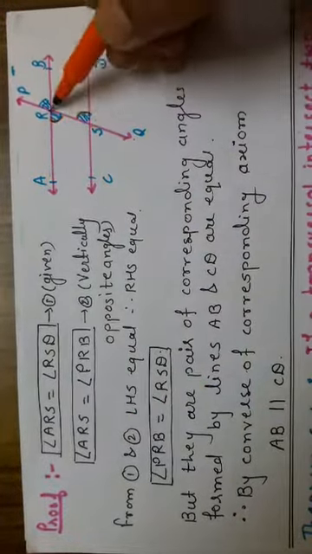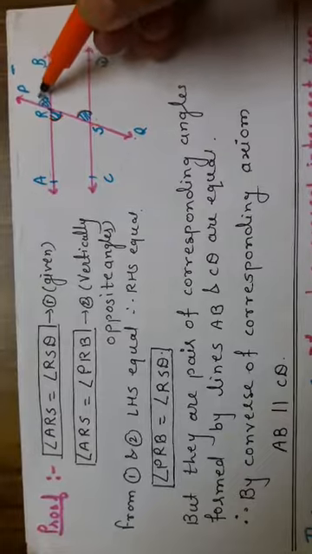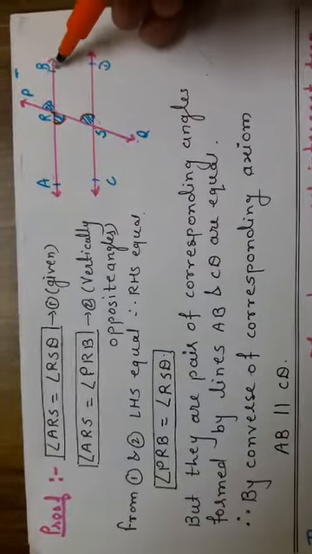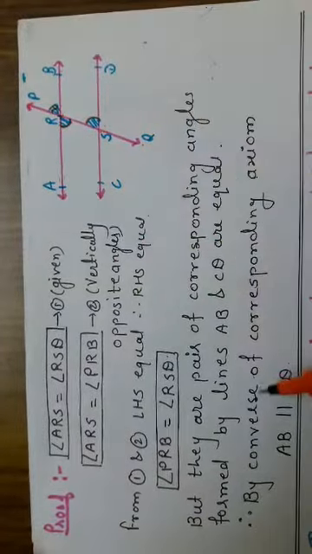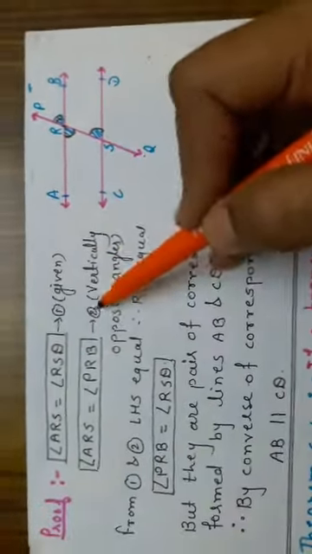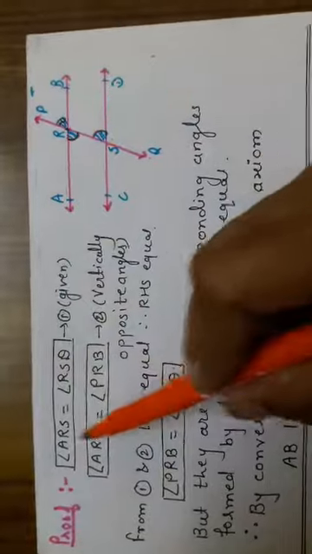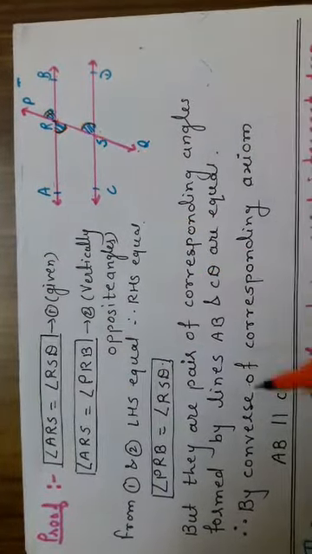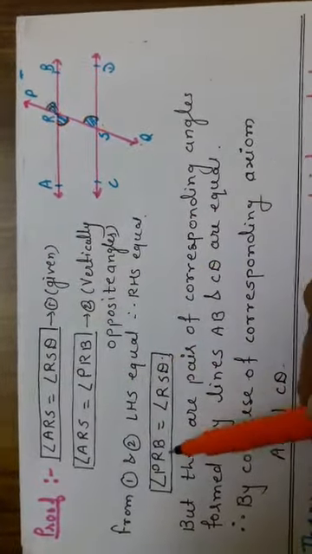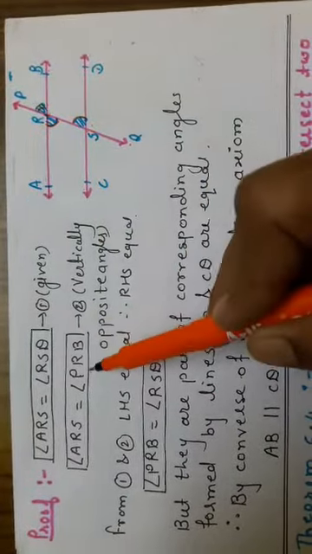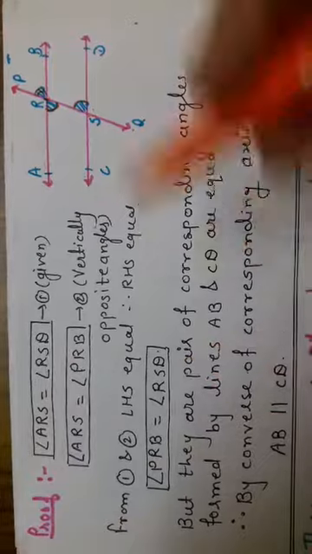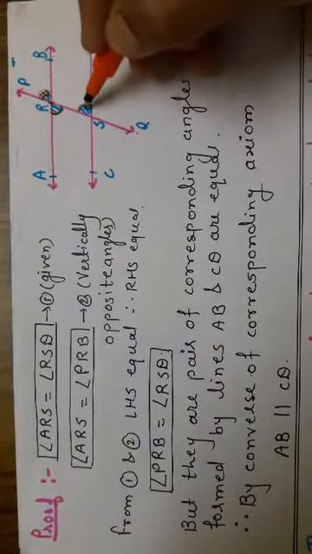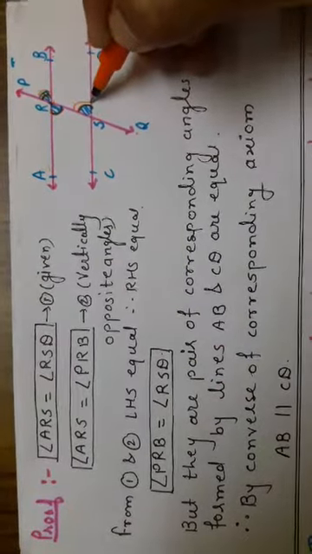Then ARS is equal to PRB. Why? Because vertically opposite angles are equal. From equation 1 and 2, what we had found, LHS is equal, therefore RHS is equal. So we got here RSD is equal to PRB, we can write angle PRB is equal to RSD, means this angle is equal to this angle.